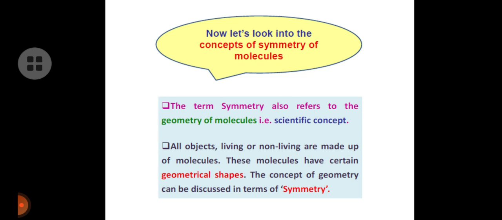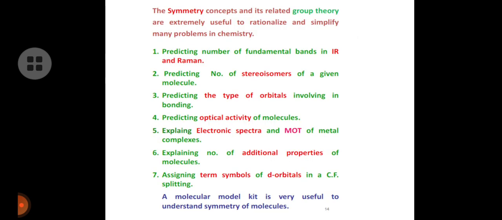Now let's look into the concept of symmetry of molecules. The term symmetry also refers to the geometry of a molecule, that is a scientific concept. All objects, living or non-living, are made up of molecules. These molecules have certain geometrical shapes. The concept of geometry can be discussed in terms of symmetry. The symmetry concept and its related group theory are extremely useful to rationalize and simplify many problems in chemistry.